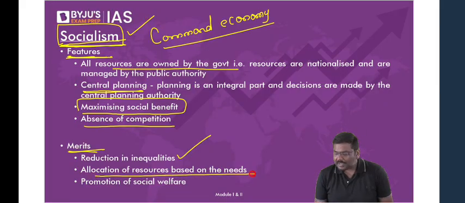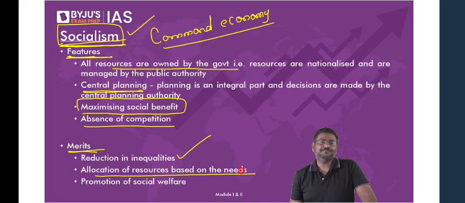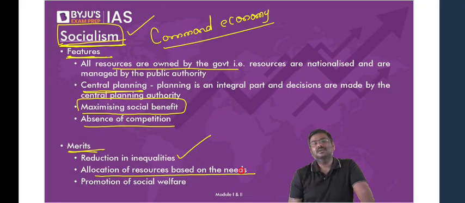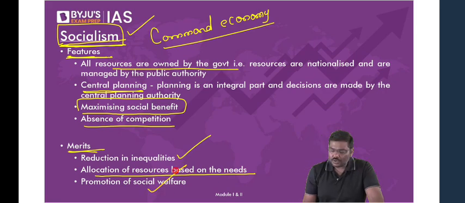Allocation of resources based on the requirement of the society. Government will produce goods, will invest money based on what kind of goods or services are needed in the economy, right? You might want tobacco, you might want, let's say, alcoholic products. If government feels that is not needed, they will not allocate resources to produce them. So government will decide what is needed for the society and they will allocate resources accordingly, right? And promotion of social welfare is also an advantage of socialism.